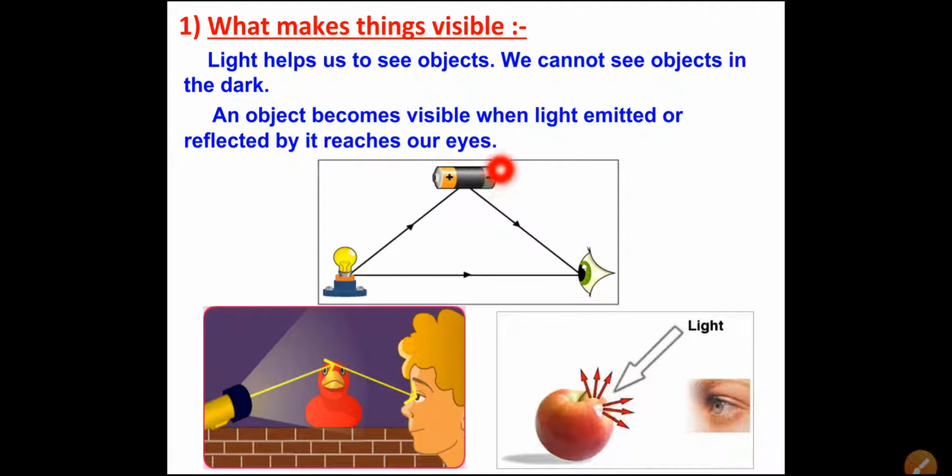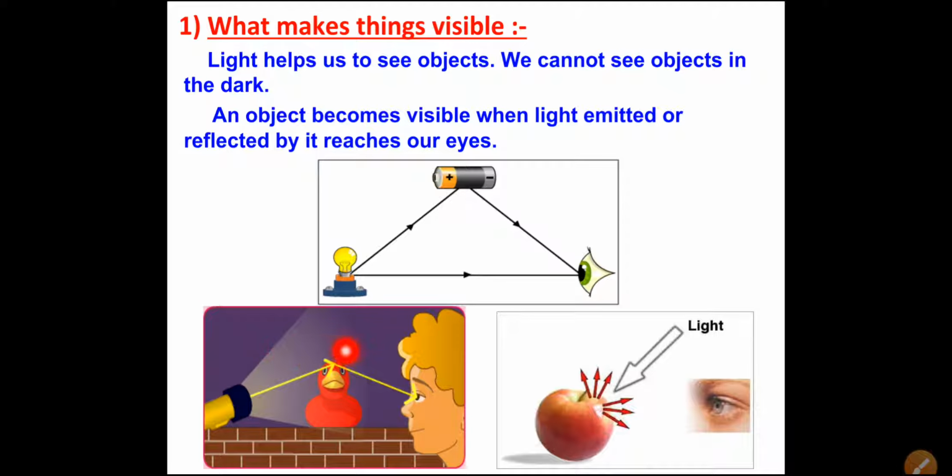Now see here, this cell is visible to this person, to this eye. How? When the light falls on this object, on this cell, here you can see this line means the light has fallen on the cell, and that fallen light is reflected in another direction, and when that reflection goes in the eyes, then this cell is visible to the person. Same for the light also. When light is emitted from this bulb and it goes in the eyes, then this bulb is also visible.